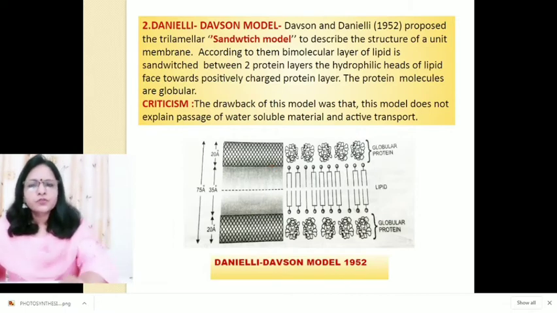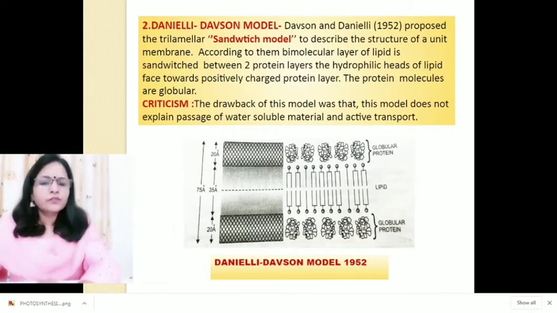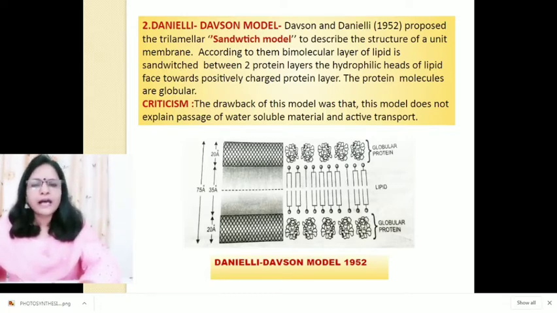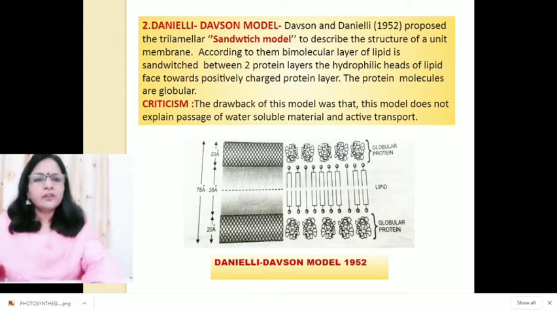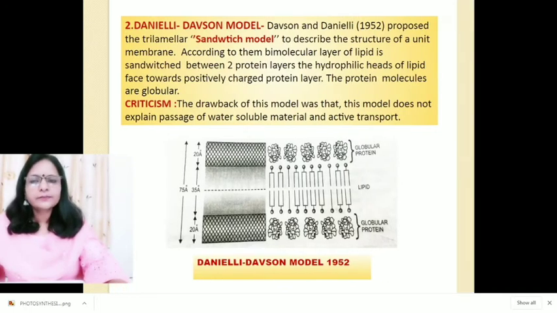But the drawback of this model was that it does not explain passage of water soluble material and active transportation. So this theory was discarded.